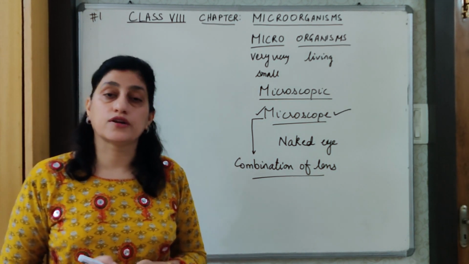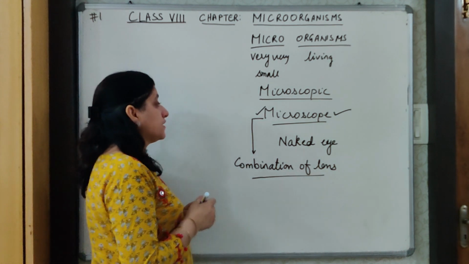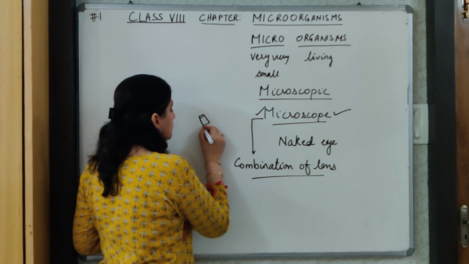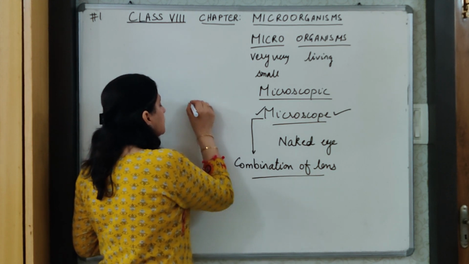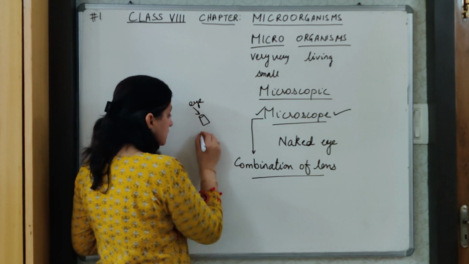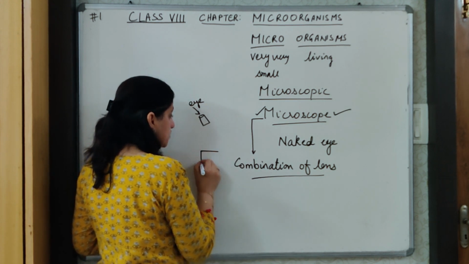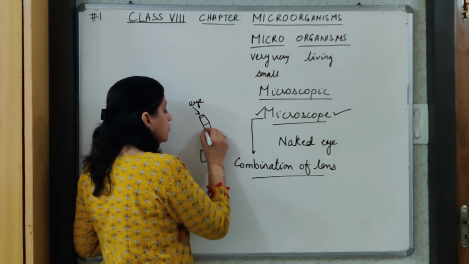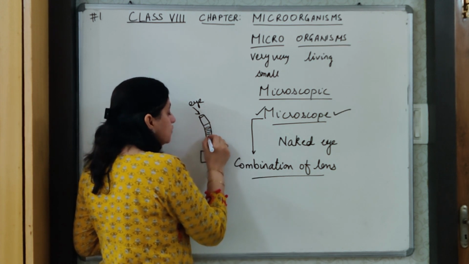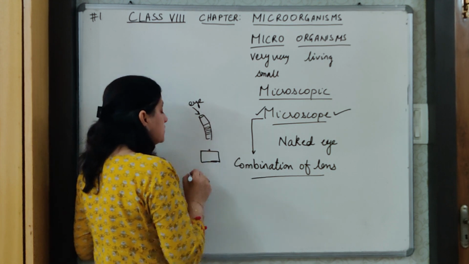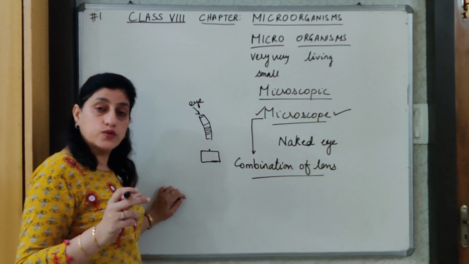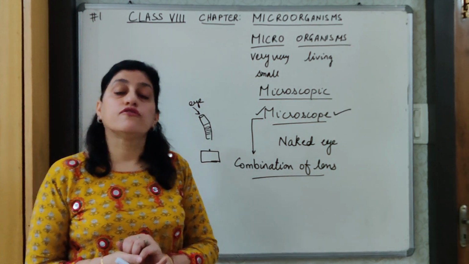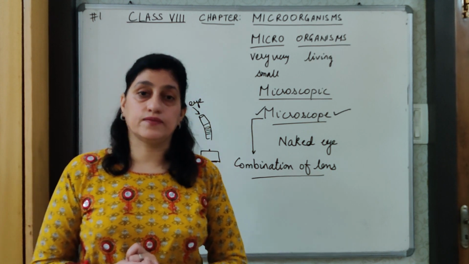If you have seen, a microscope has an eyepiece at the top and it is from here that we view. Then at the base is a stage, and in between the entire thing there is a combination of lenses which help us to magnify any object placed on the stage with the help of a slide, gets magnified n number of times for us to see it easily.